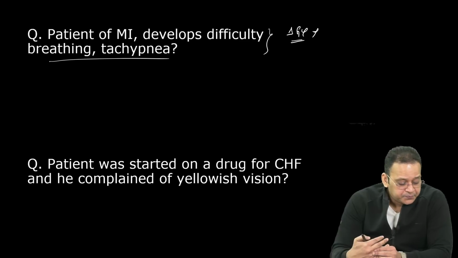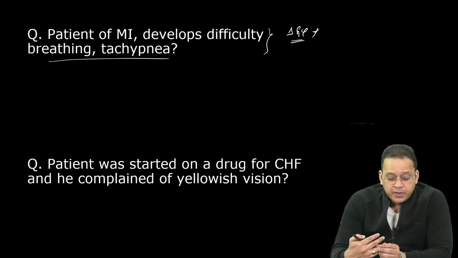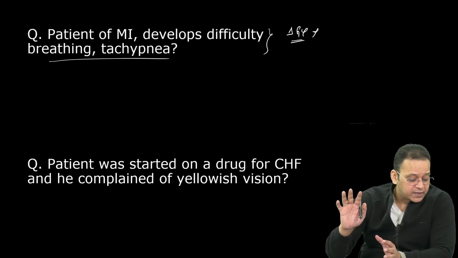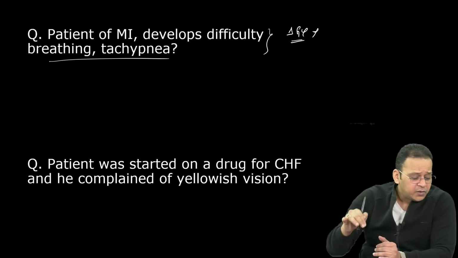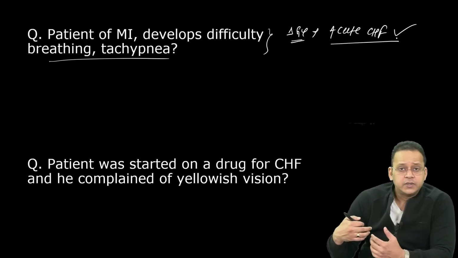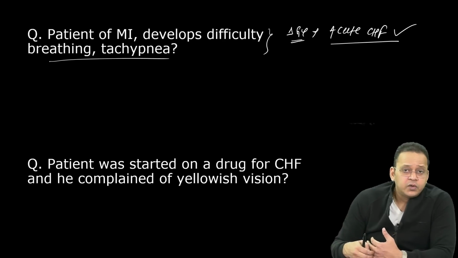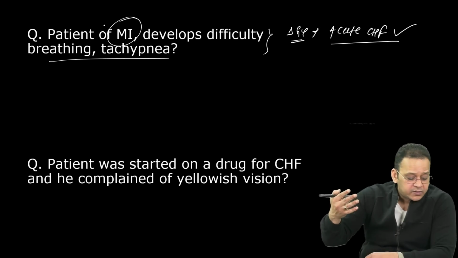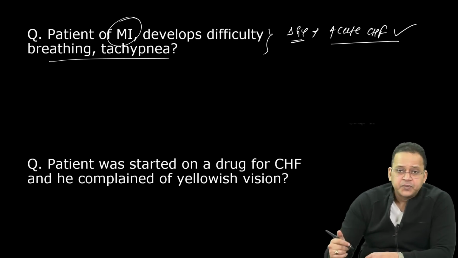Right. So what is it? Patient of MI develops difficulty breathing and tachypnea. So if you look at these symptoms, come on. What is it? Excellent, guys. So you see, all of you need to comment. You need to find out the diagnosis, because I told you, nowadays, the MCQs are more clinical. They won't give you a direct MCQ, right? So it is a case of acute CHF. And I've taught you this. The most common cause of acute CHF is myocardial infarction.